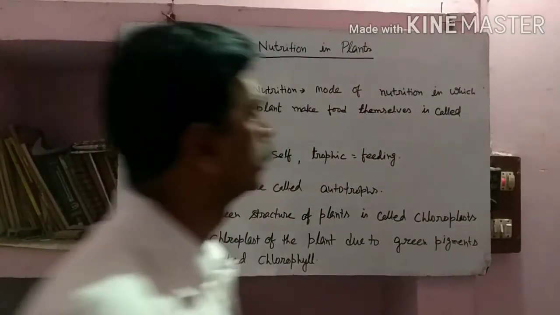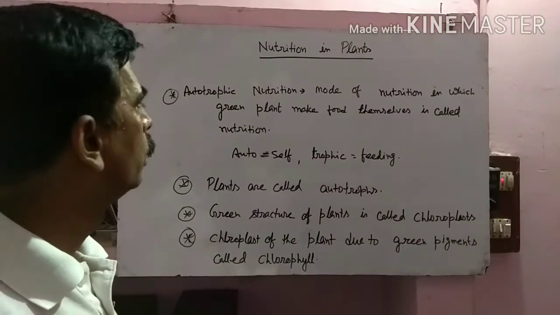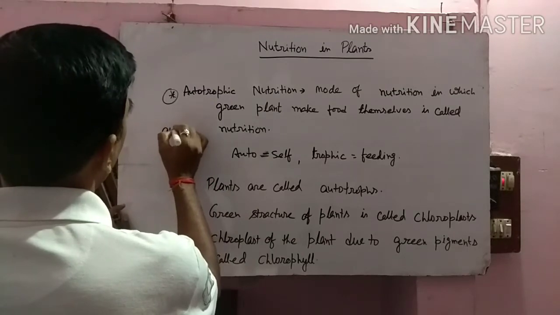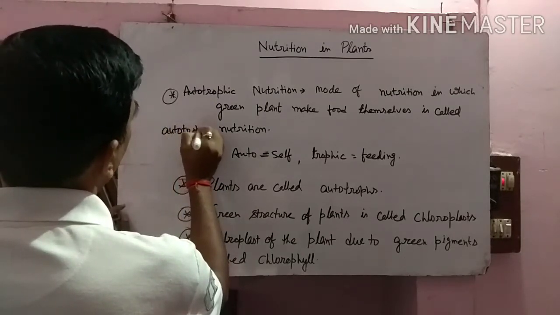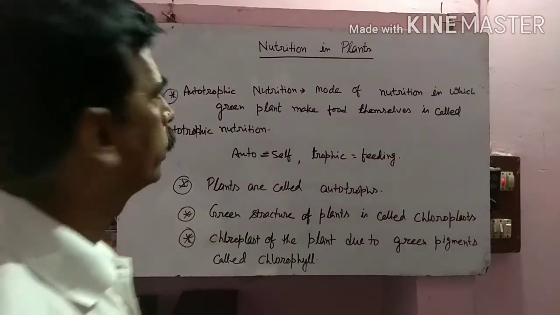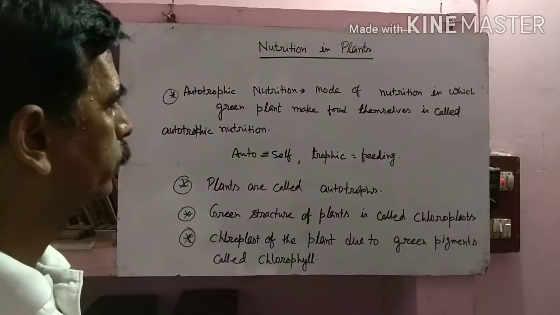A mode of nutrition in which the green plant makes food itself is called autotrophic nutrition.